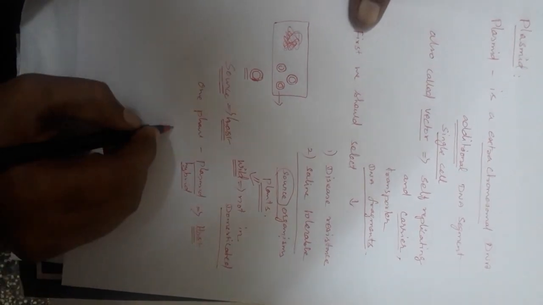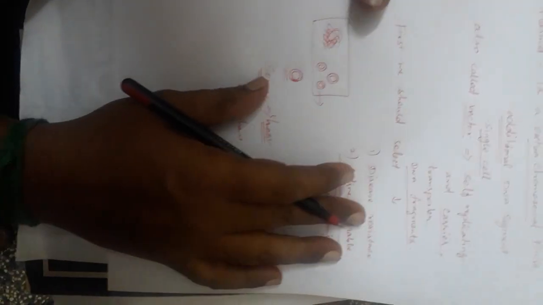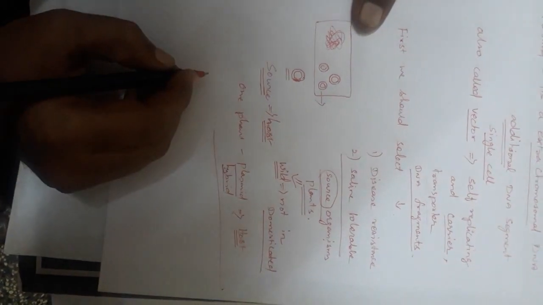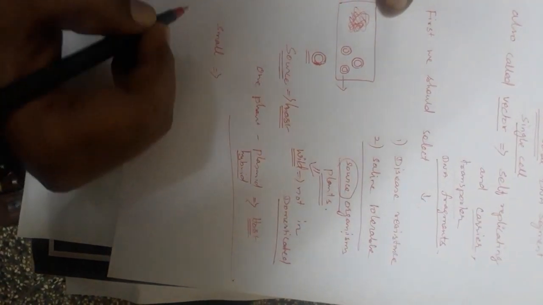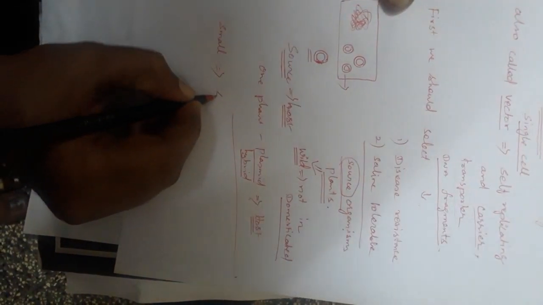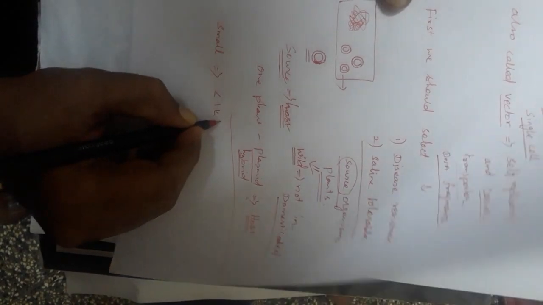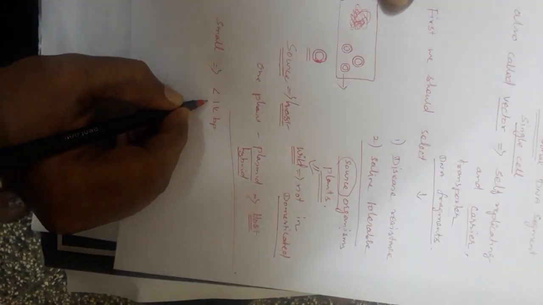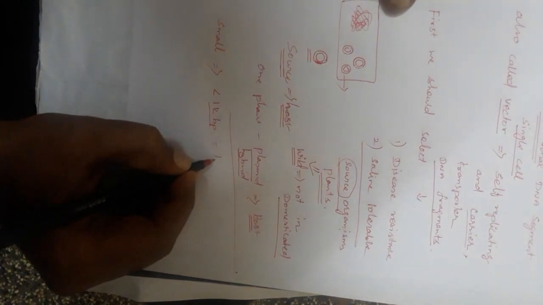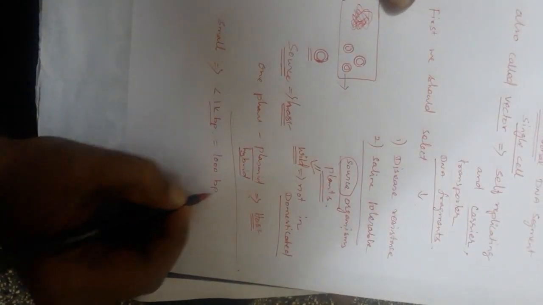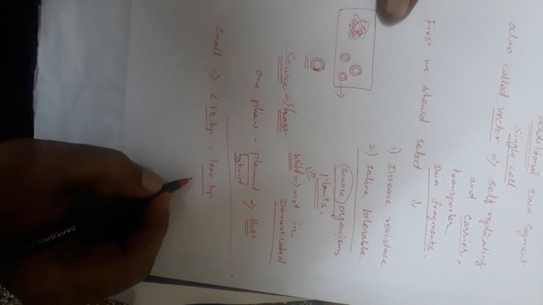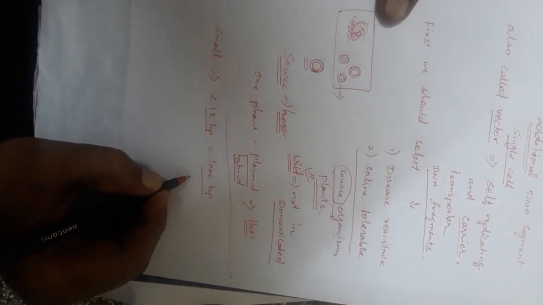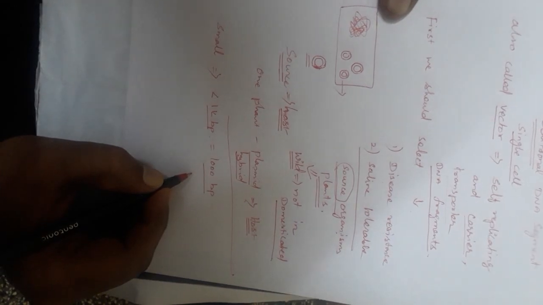Okay, this is a very important property of the plasmid. If we select a plasmid, it should be very small, which means less than 1 kilo base pair. 1 kilo base pair means 1000 base pairs. So 1000 base pairs, not bases, base pairs. Base pairs are nothing but nitrogenous compounds always present in the DNA.